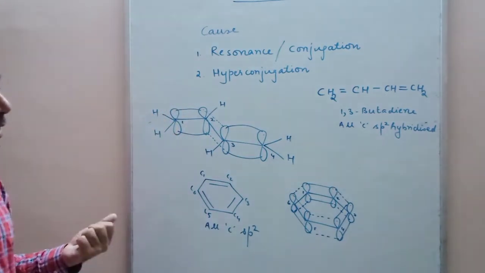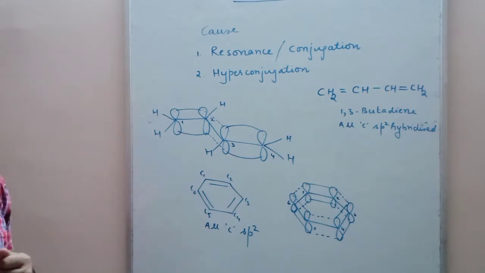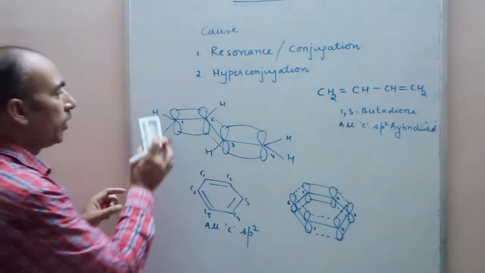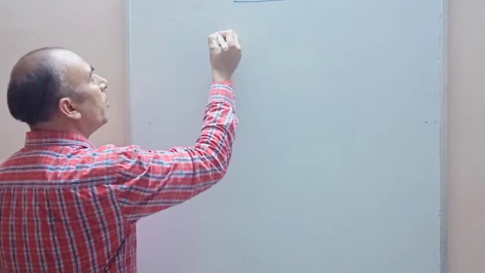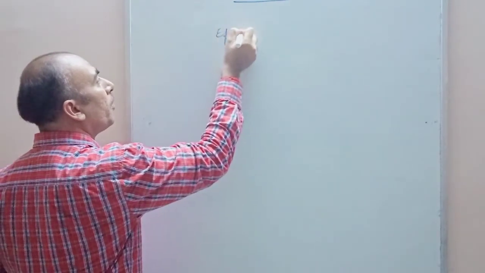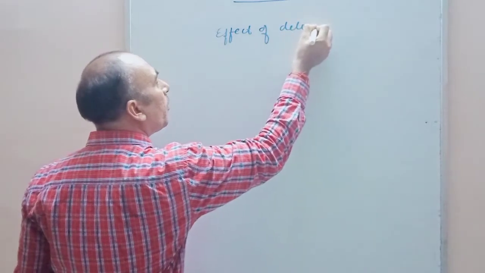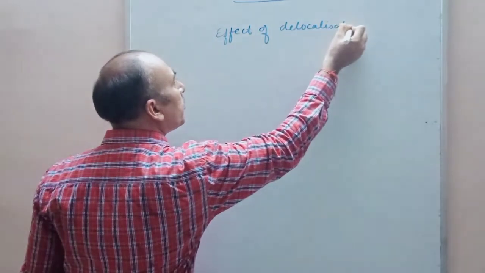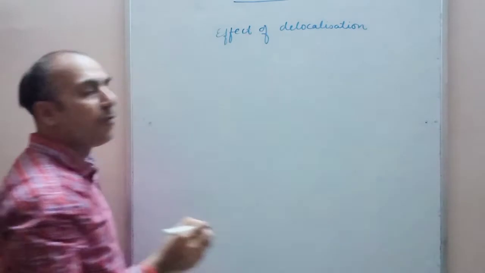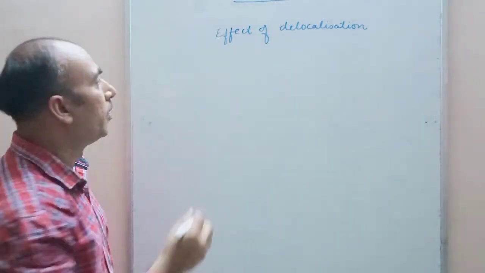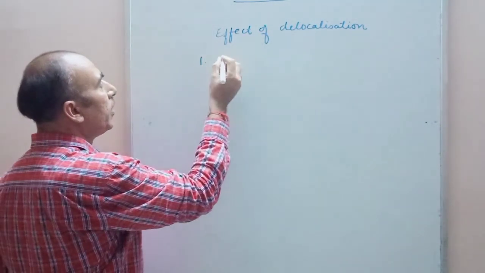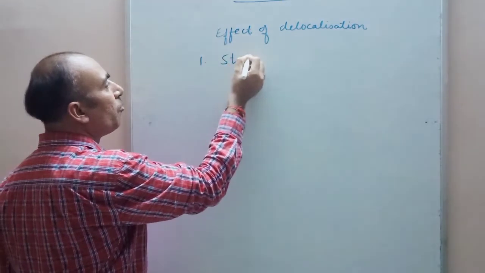Then what is the effect of this delocalization? See, the first effect is that it increases the stability of the molecule.